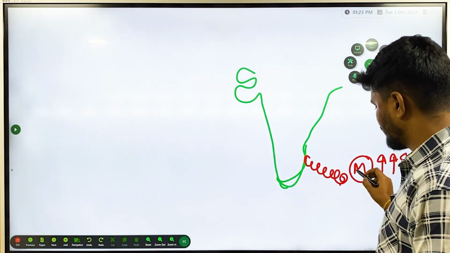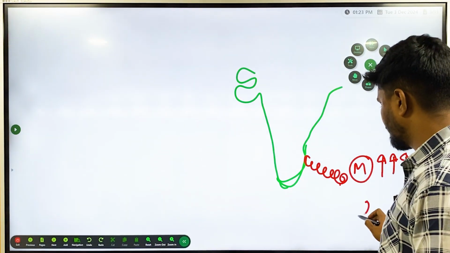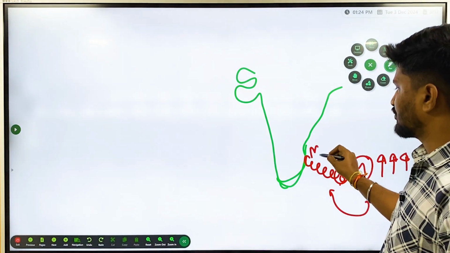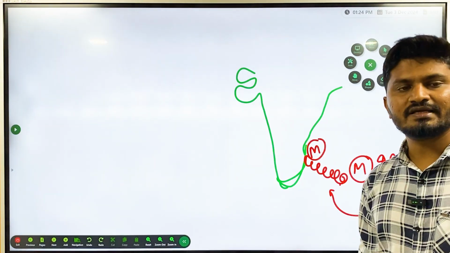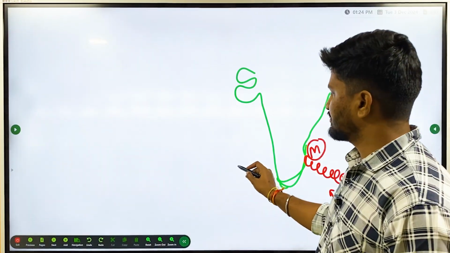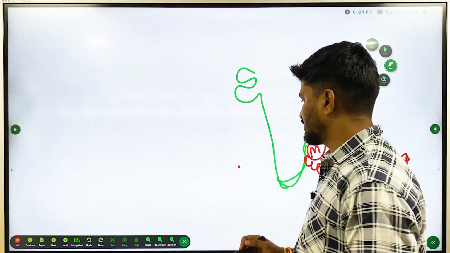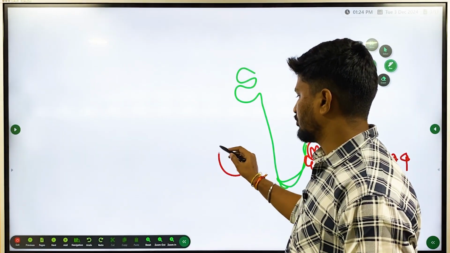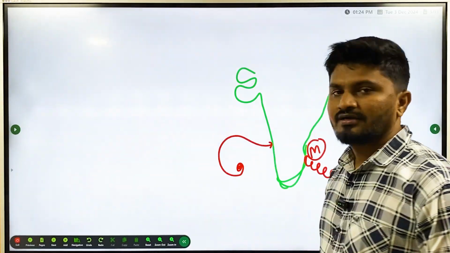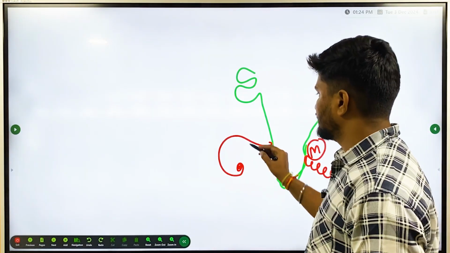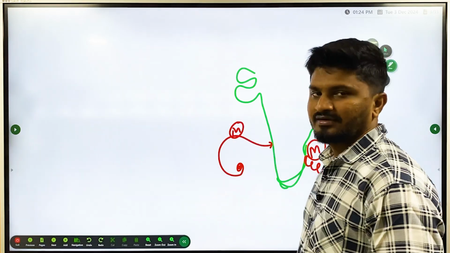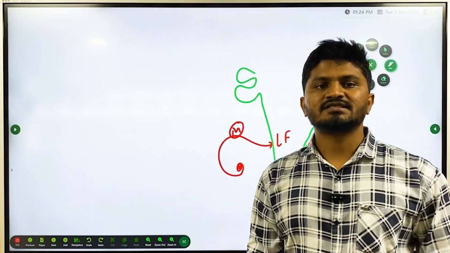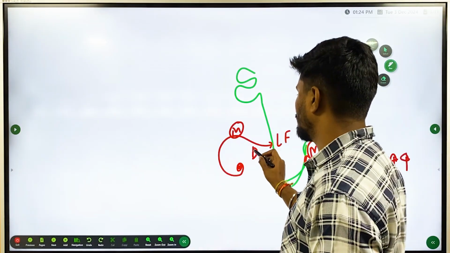Cyclones normally follow a parabolic path like this. By the time they reach the east coast, they reach it in the mature stage. So it is going to rain heavily and the intensity will be very high. Whereas in the Arabian Sea region, the cyclone forms and follows a parabolic path, but by the time it reaches landfall, it has passed its mature stage and is in the dissipation stage, or old age.